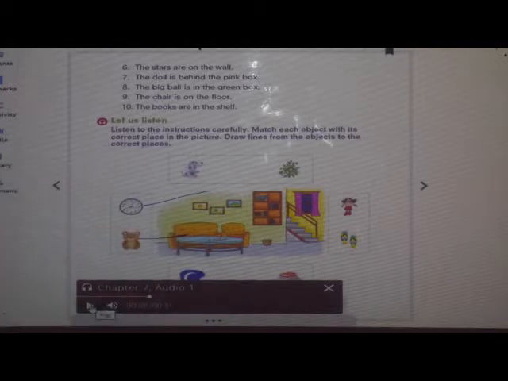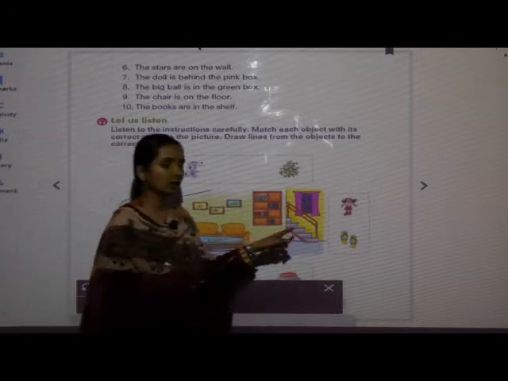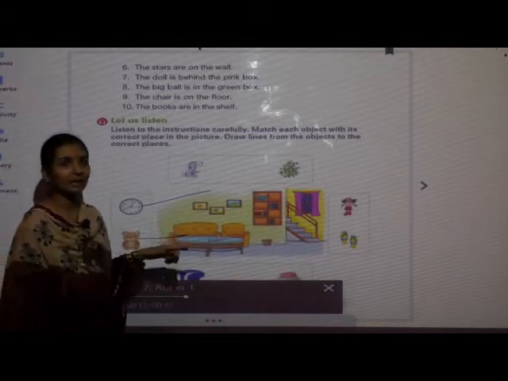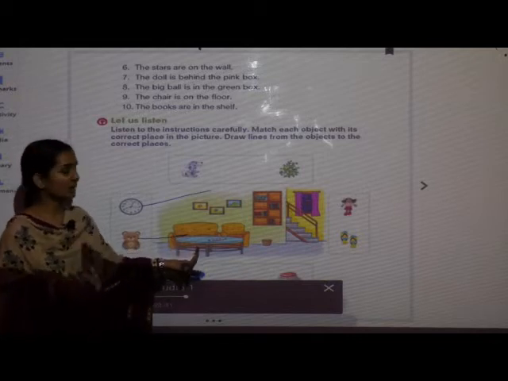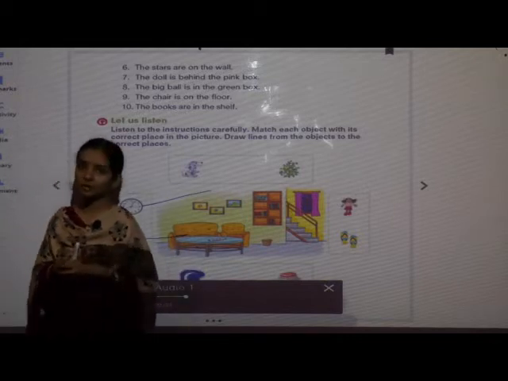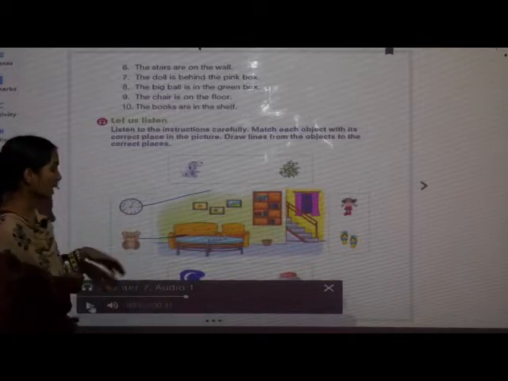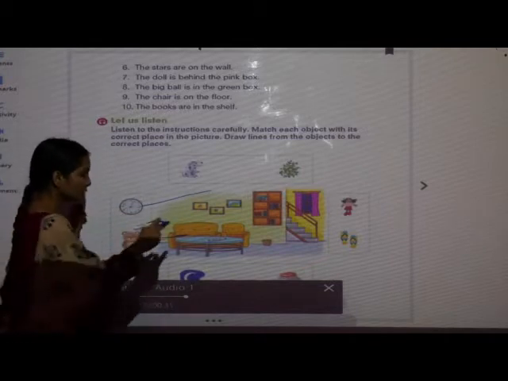Now we will listen to the next, where to place other things. Now place the dog under the table. See here, where is the table, children? Are you able to see any table in this picture? Yes, I am able to see. This is a table. So, where do we have to place the dog? Yes, we have to place the dog under the table.